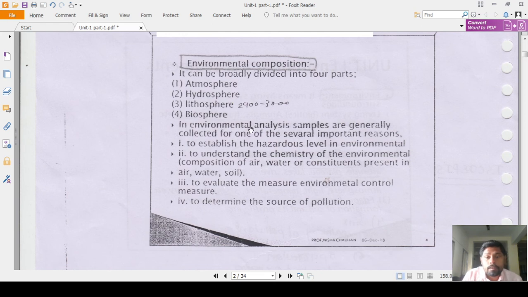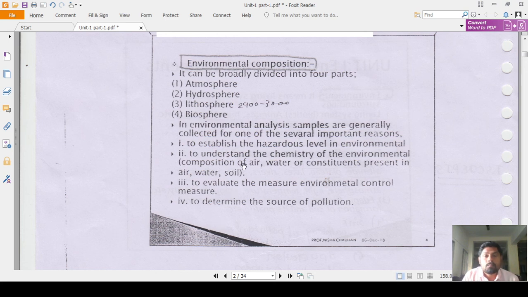In environmental analysis, the samples are generally collected for several important reasons. One is to establish the hazardous level in the environment. Second is to understand the chemistry of the environment, that is the composition of air, water or constituents present in water, air and soil. And third, to evaluate the measures of environmental control and to determine the source of the pollution.